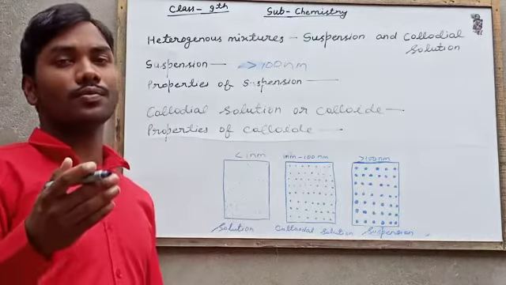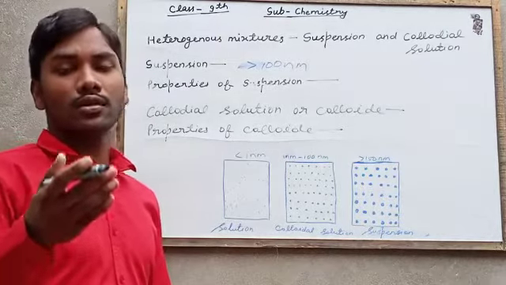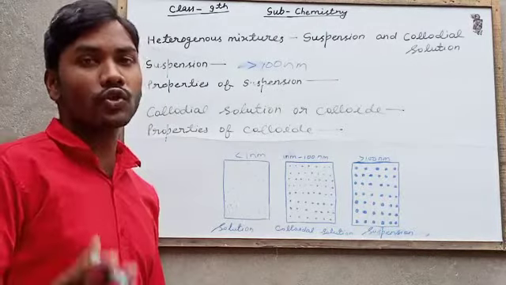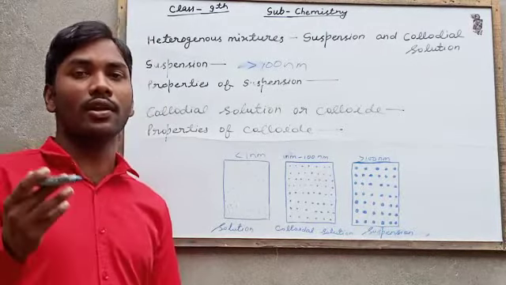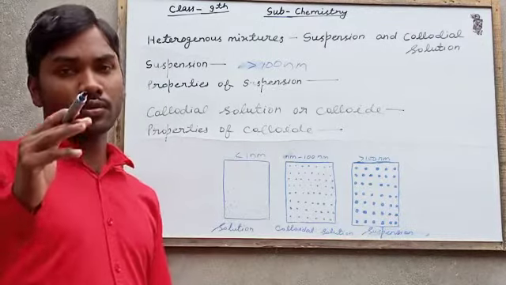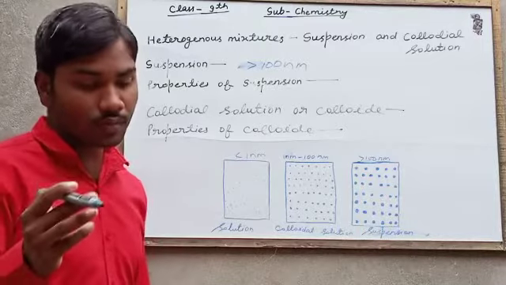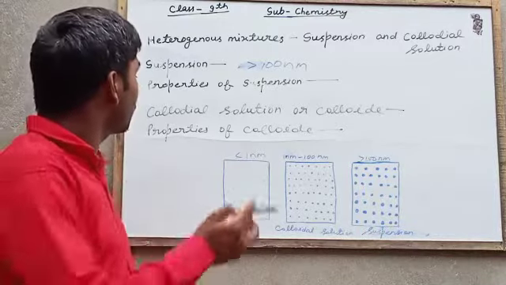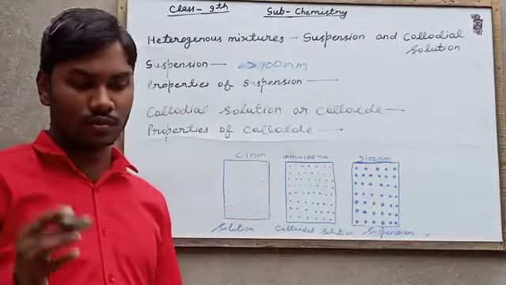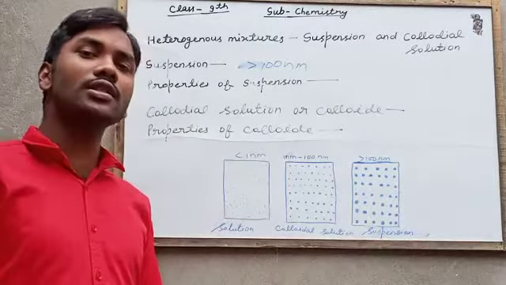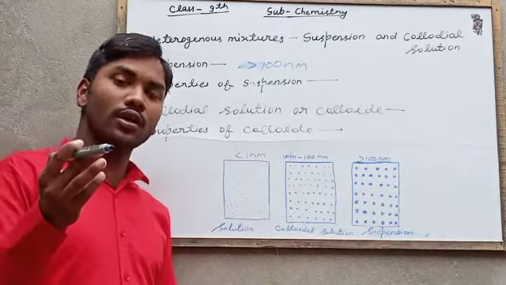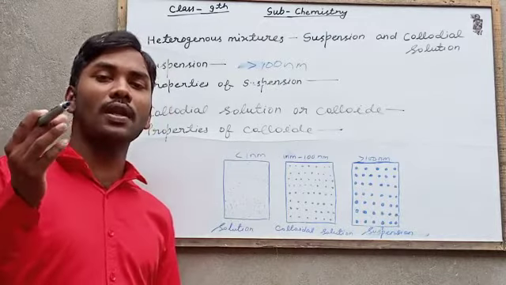They disperse the beam of light, meaning they show the Tyndall effect. When light passes through it, they disperse it. Next, suspension particles can be easily separated by simple filter paper.